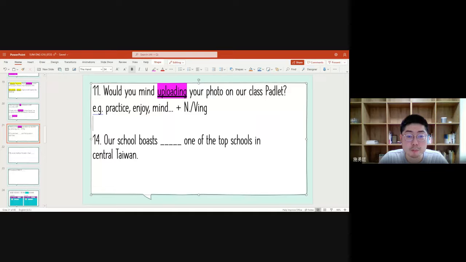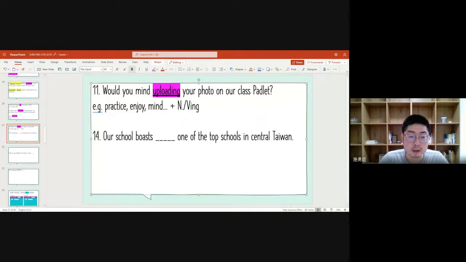So our school boasts one of the top schools in central Taiwan. So our school boasts something as well. So that's why here in this case, we will boast something. And in this case, we had to put a verb here.